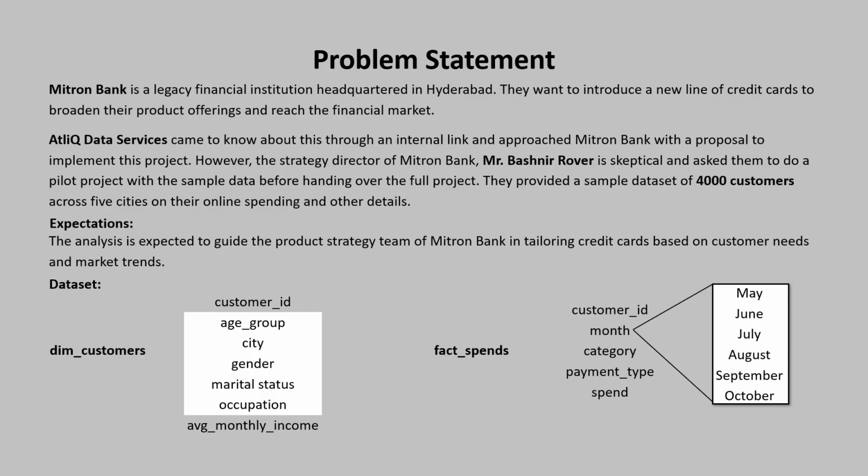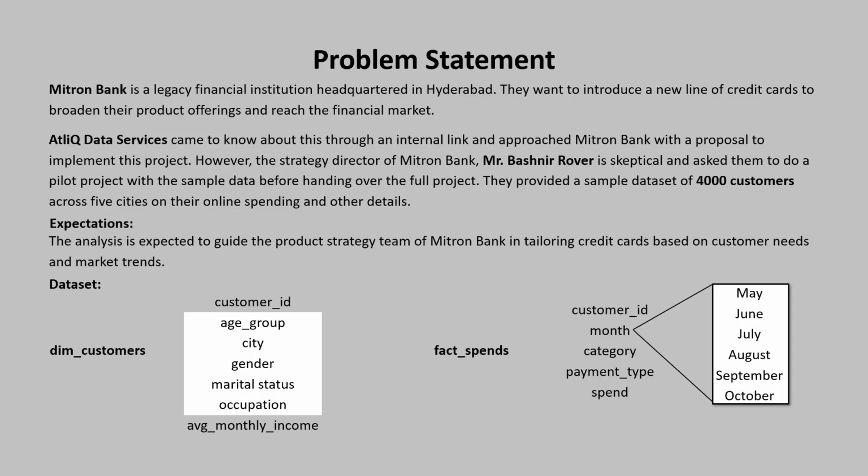Fact spends contains customer ID and month. We have 6 months of data from May to October. Categories like bills, groceries, electronics, and so on. Payment types include credit cards, debit cards, UPI, and net banking, and their spend.